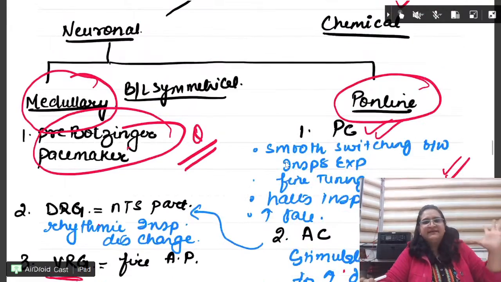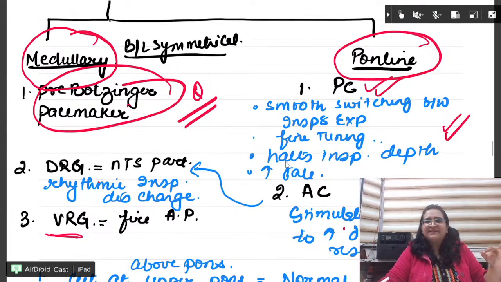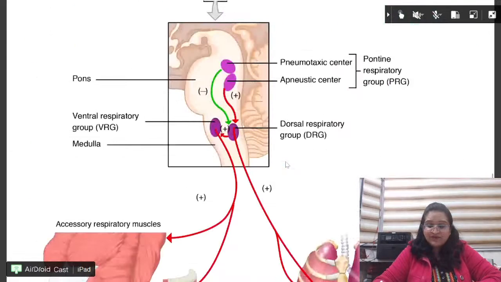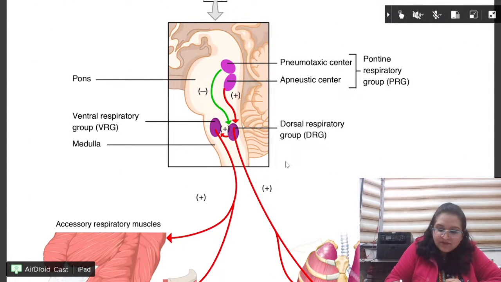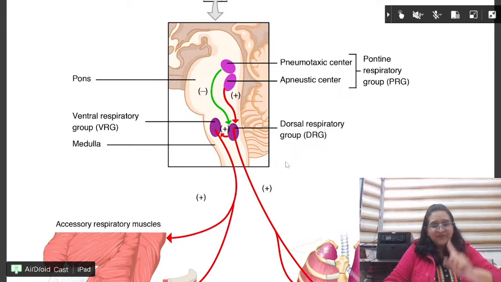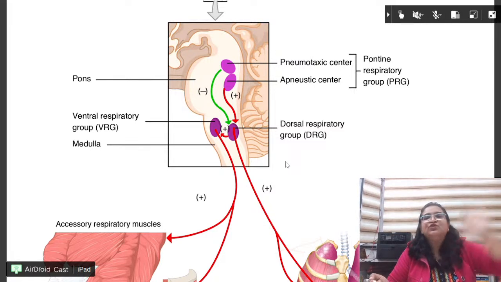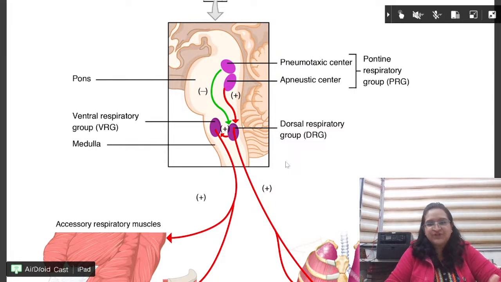So, what question comes? The question is about the pacemaker. Then, which is the pontine center? Pneumotaxic, apneustic. A recent exam had a question on this diagram, right? So learn how it is. The pontine center is at the top, so the topmost is the pneumotaxic. You know, that is what the question was.